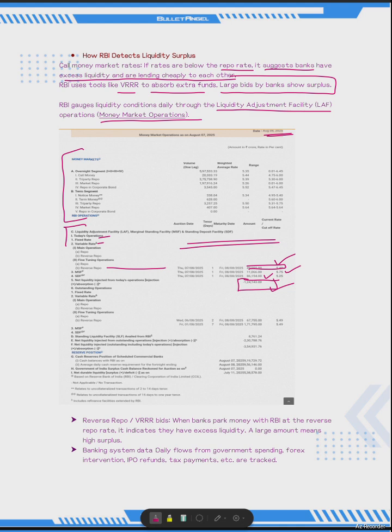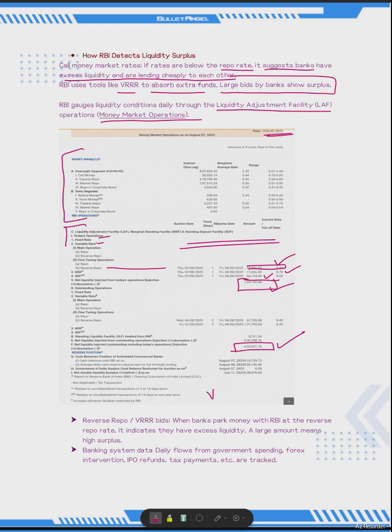And if you talk about the outstanding position, the outstanding position is minus 3,54,931 crore. So that fund is absorbed as on date by the RBI through the liquidity adjustment facility. And how will the absorption work?